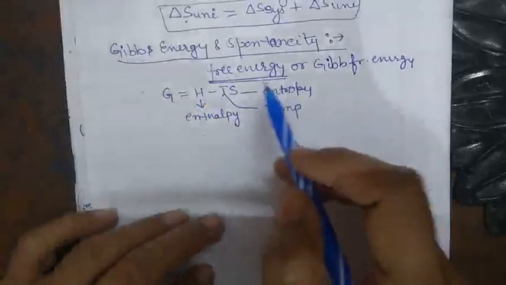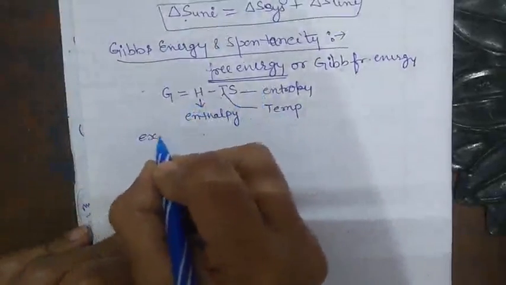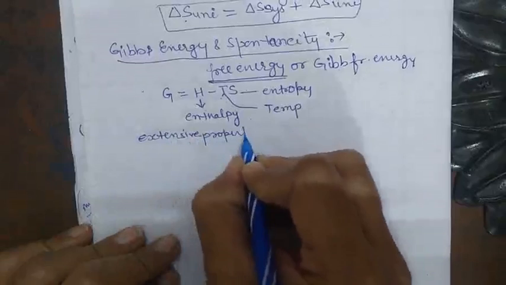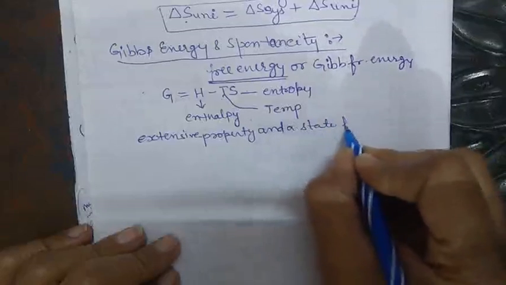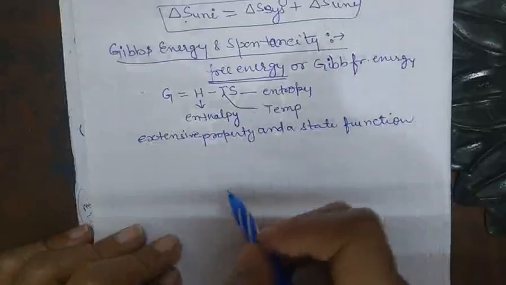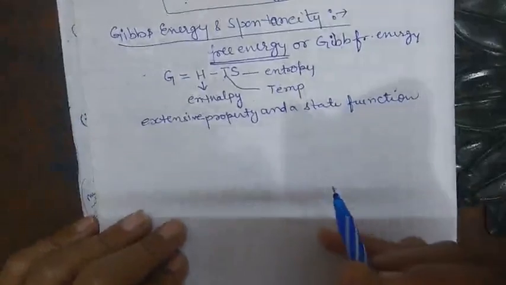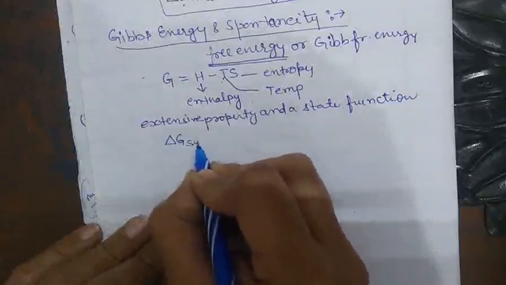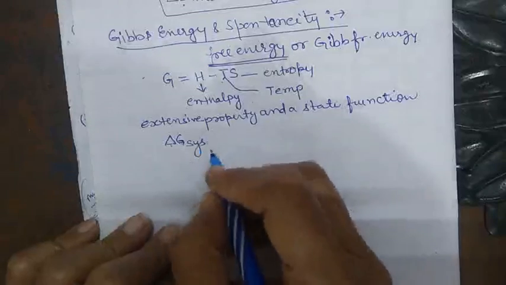The Gibbs function, that is G, is an extensive property and a state function. If there is a change in the Gibbs energy for a system, we can write it as delta G system, where delta G is the change in the free energy or Gibbs free energy, and system represents the system.